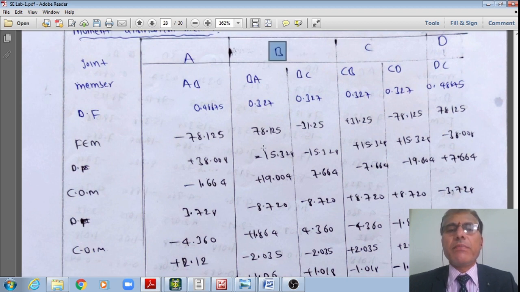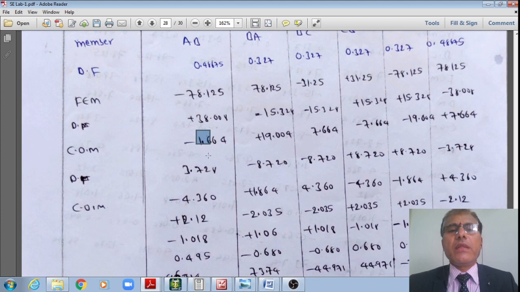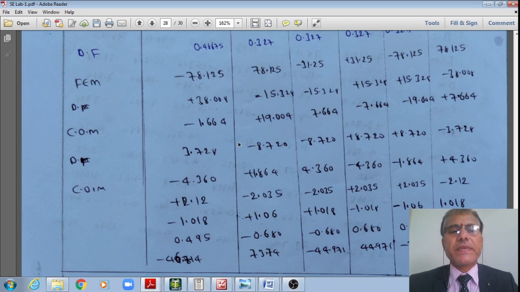Once I do that balancing of the moments, student, now I'll carry over, because I got minus 15.328. Therefore, I'm carrying over to the opposite side half of that value with change in sign. Therefore, minus 15.328 gives 7.664. Even this will be carried over. That is how I'll carry over and get the moments at the end of this first cycle.